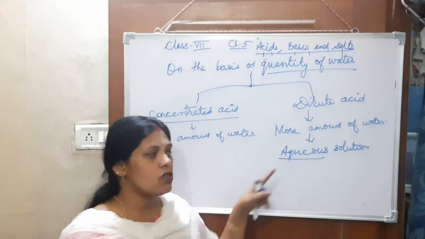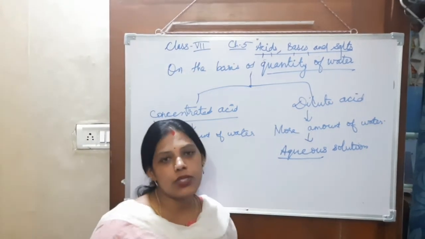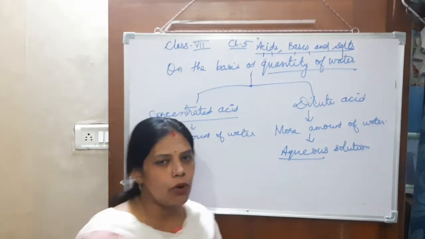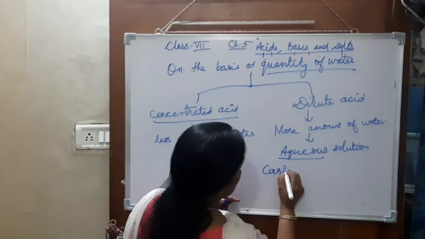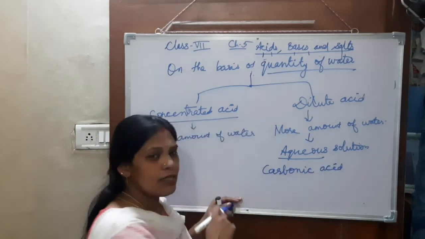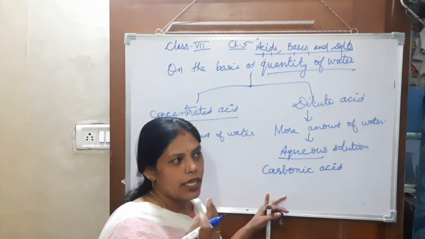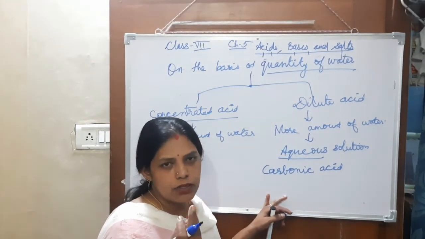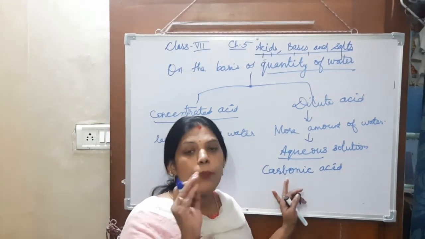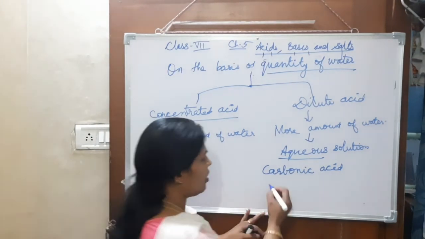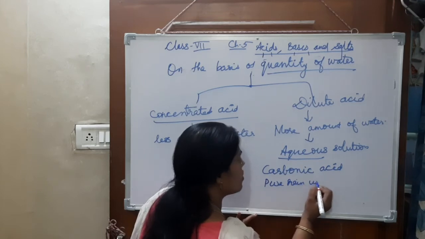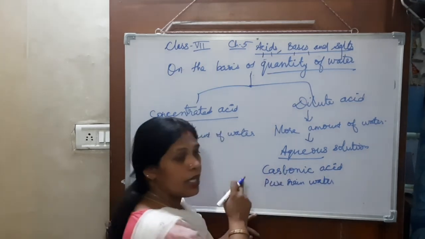For example, a dilute acid is carbonic acid. What is carbonic acid? Mostly you can see carbonic acid in aerated drinks, soft drinks. Even pure rainwater contains carbonic acid. How?